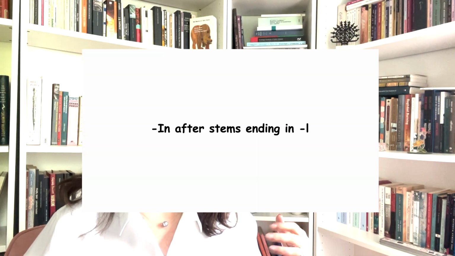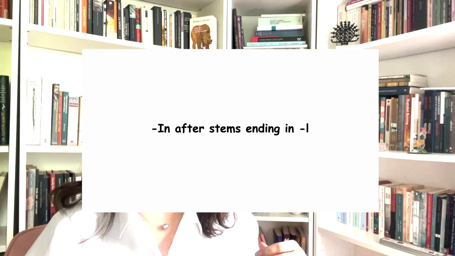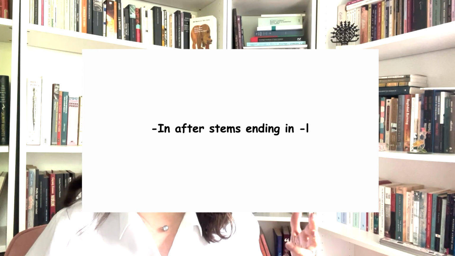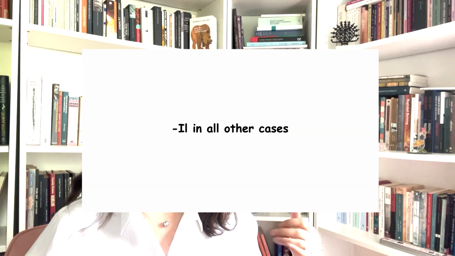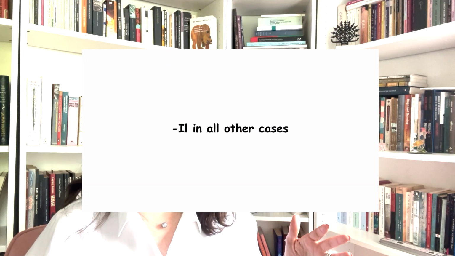And it's -n after stems ending with -l, only for -l. And -il for all other cases. So three groups, right? Vowel endings, stems ending in -l, and then the rest. Compared to causative, this is pretty straightforward. Let's look at some examples.